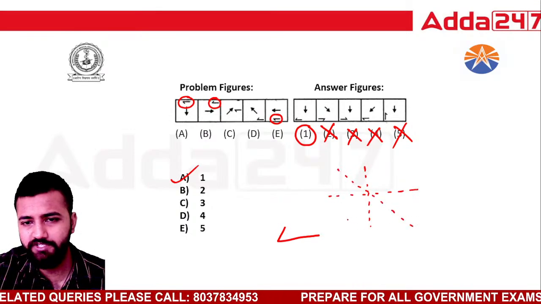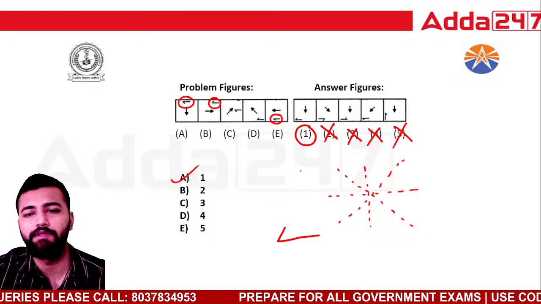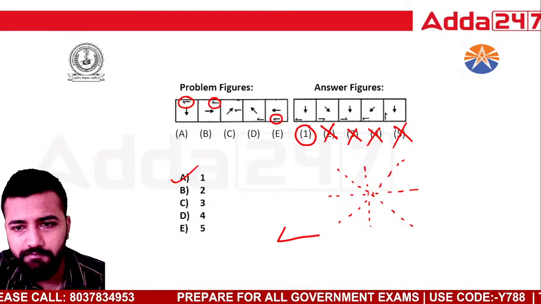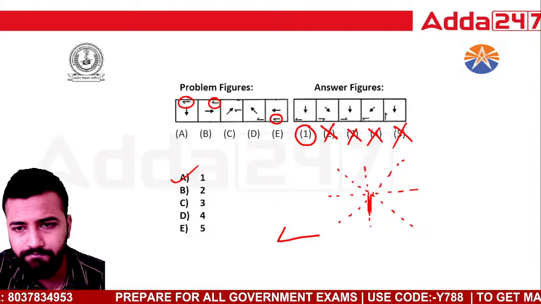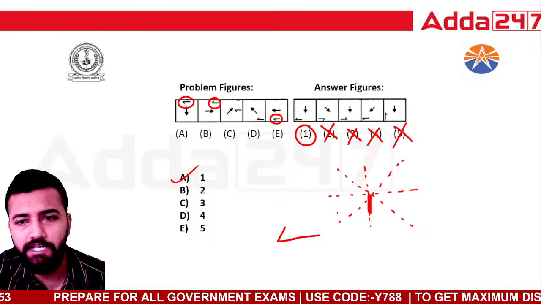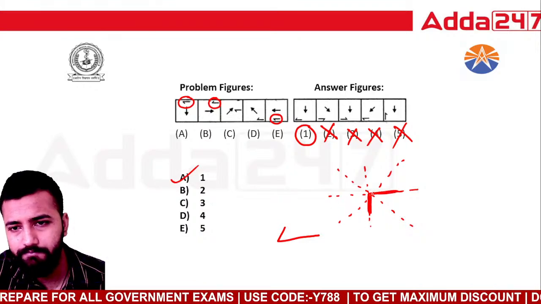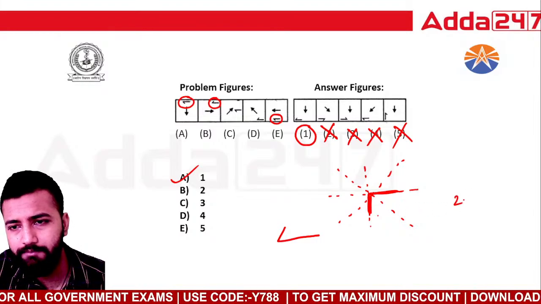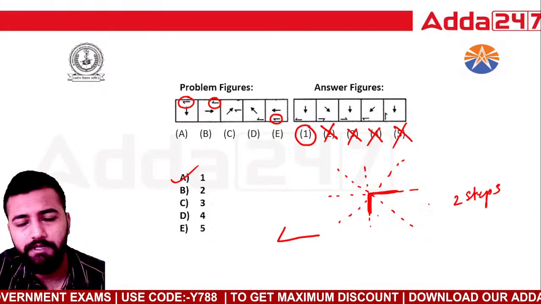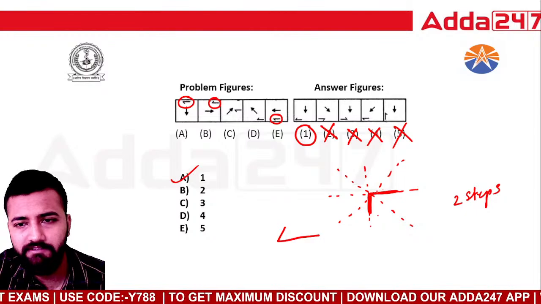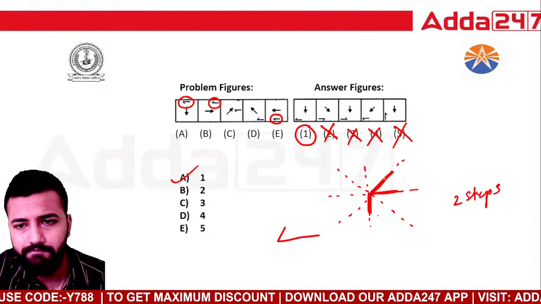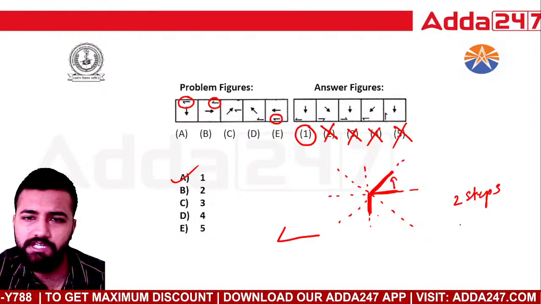Okay, always use projected lines, if you are confused. So at first my arrow was here. Secondly, my arrow has gone here. Okay, so 1 2 steps it has skipped. In third place it is here. Acha, only 1 step.